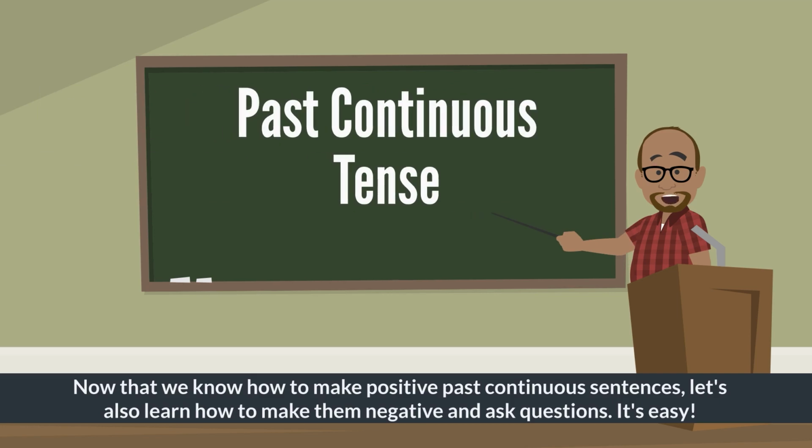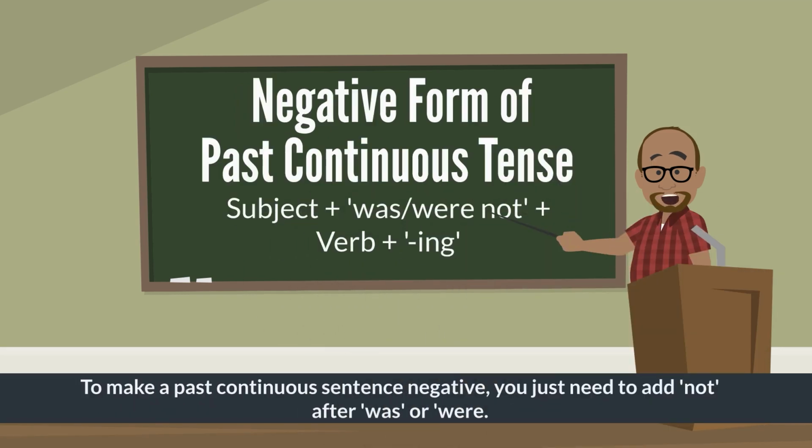Now that we know how to make positive past continuous sentences, let's also learn how to make them negative and ask questions. It's easy. To make a past continuous sentence negative, you just need to add not after was or were.